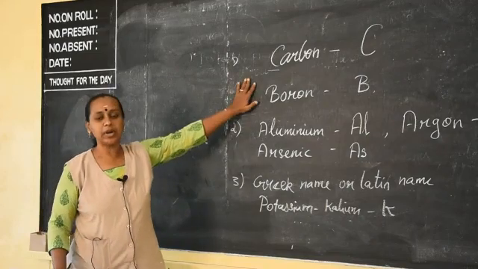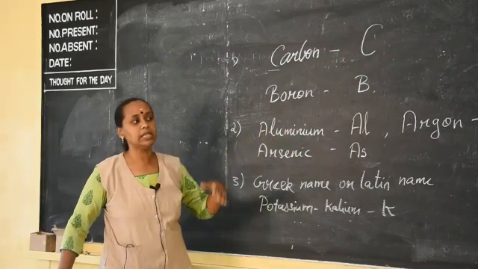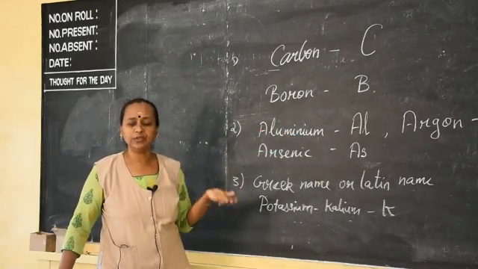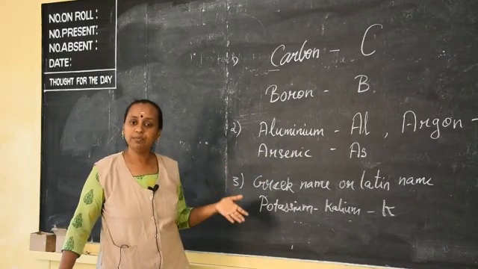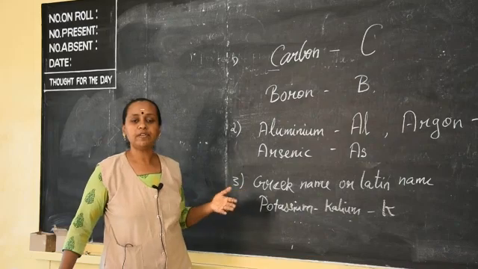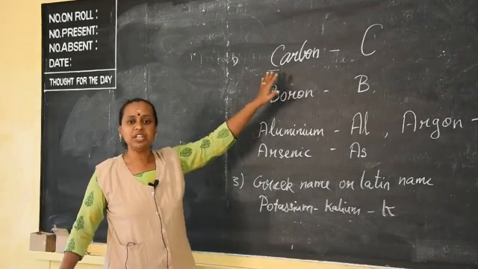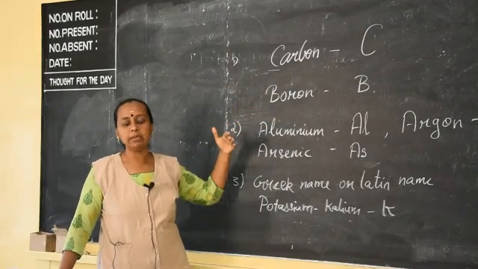It is easy to identify using these alphabets instead of the Greek symbols or alphabet symbols or dotted symbols, which are very tough to remember and keep in our mind. So this is very easy, and this is followed even today. This is the method of writing the symbols. Mostly the non-metals are denoted by a single capital letter. We can see the tabular column, where so many elements are given.